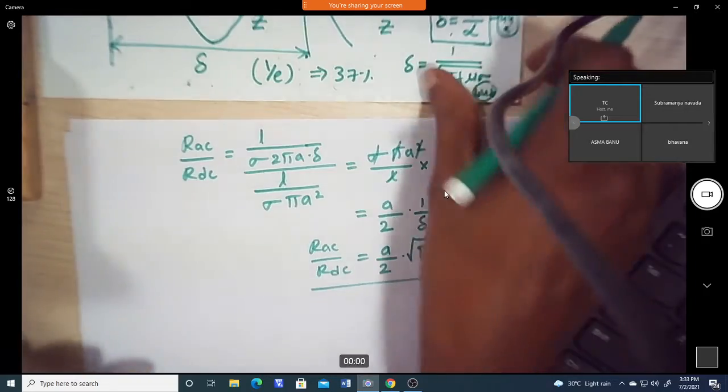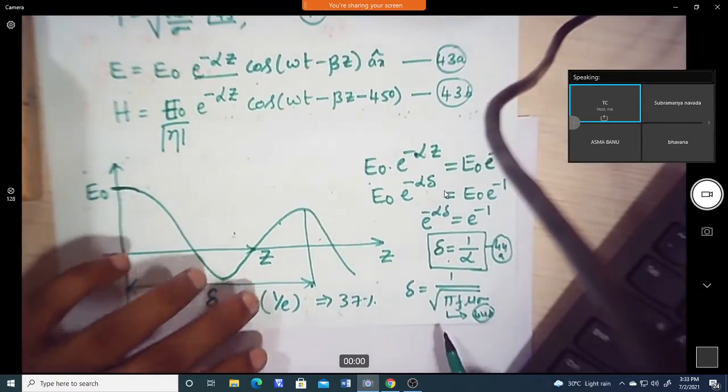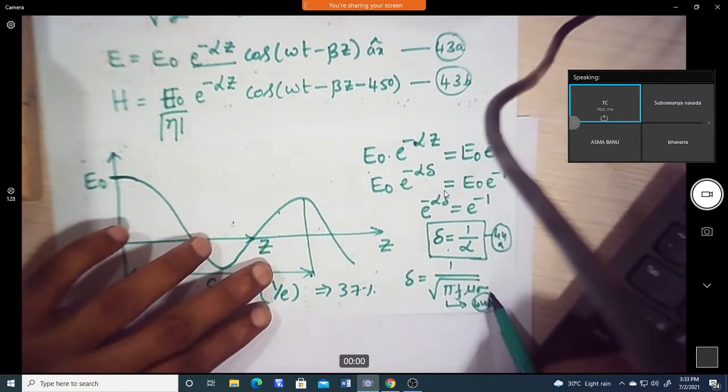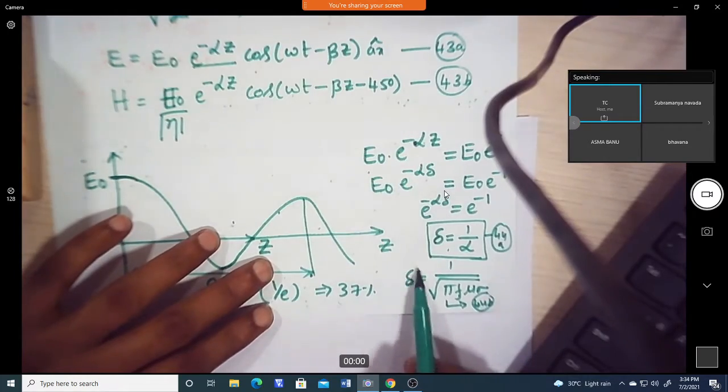An important thing here is the skin depth: whenever we take a higher conducting material, that is higher sigma, the skin depth is very small.